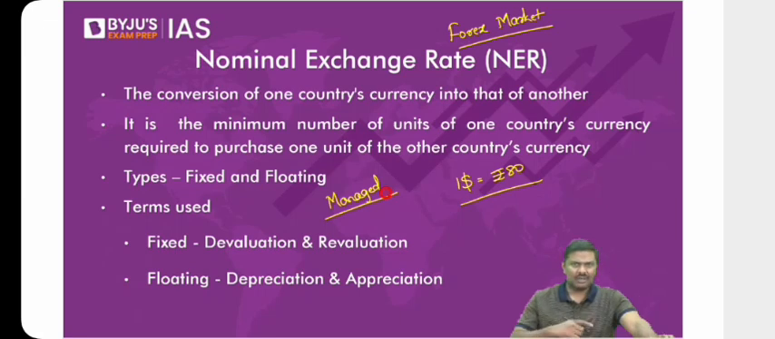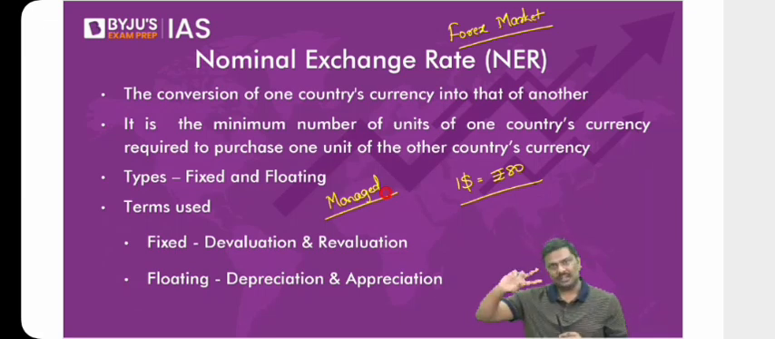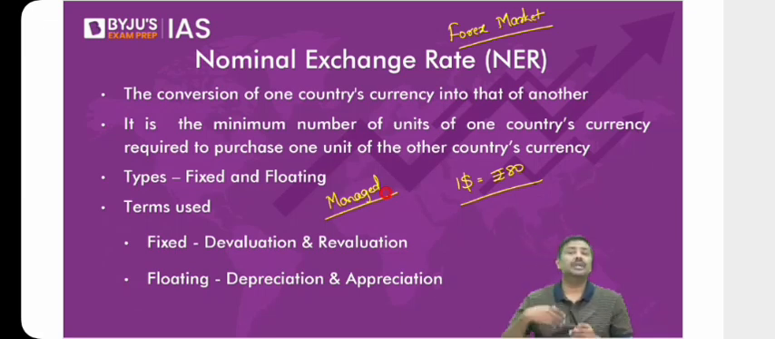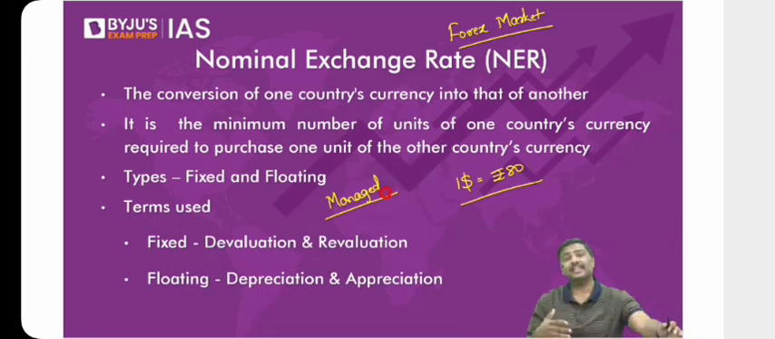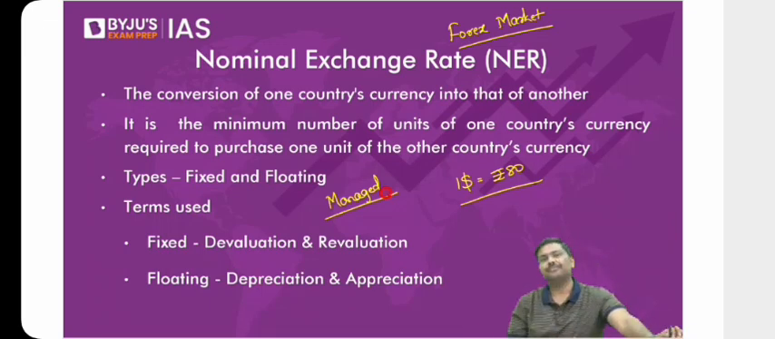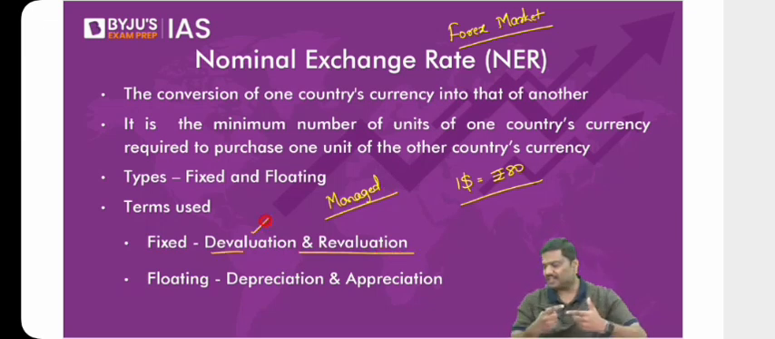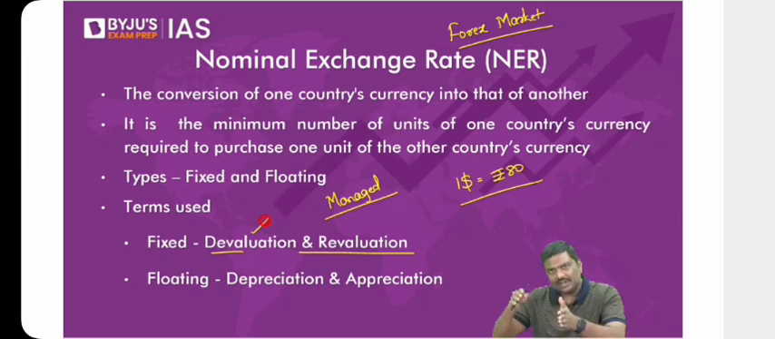Now, whenever you come across a floating or a fixed exchange rate, there are two technical terms that you need to remember. In case of fixed exchange rate, we use the terms devaluation and revaluation. In case of floating exchange rate, we use the terms depreciation and appreciation. Now, what's the basic idea of a devaluation or a revaluation? Devaluation simply means the government is changing the exchange rate. The government is determining the exchange rate. As a result of this, the value of one currency goes down against another currency. So the currency whose value has gone down, we'll simply say the currency has been devalued.